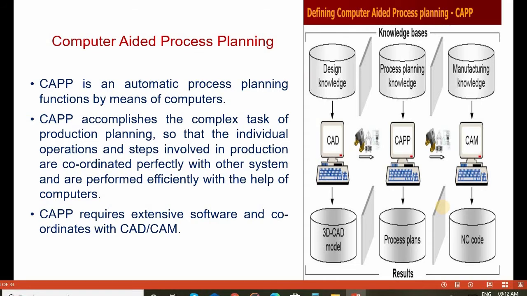Computer aided process planning is the automatic performance of process planning functions by means of computers. By using computers, it integrates automatic process planning.